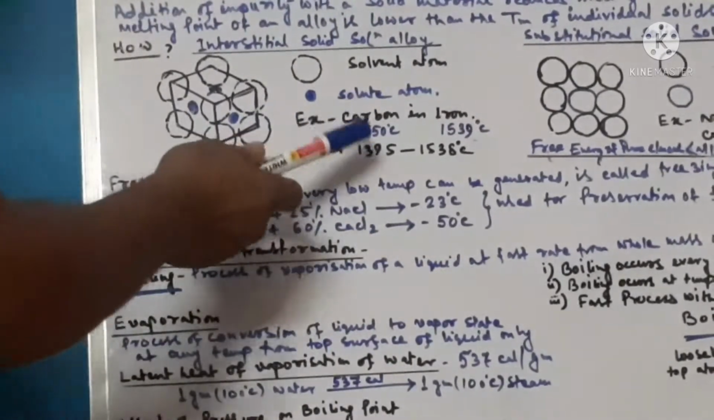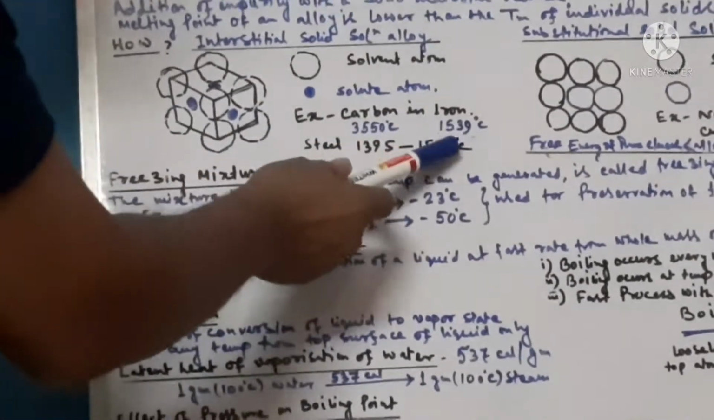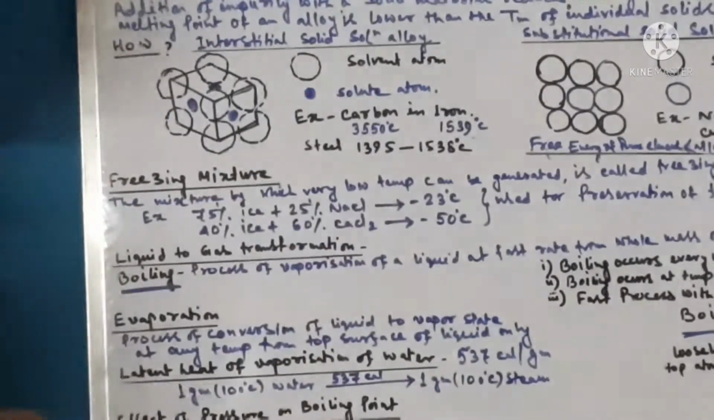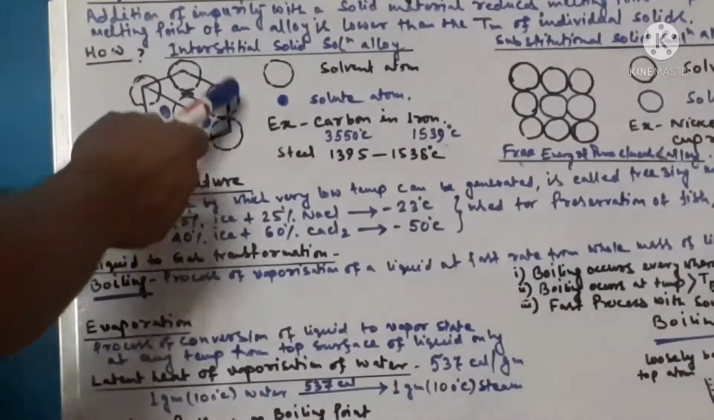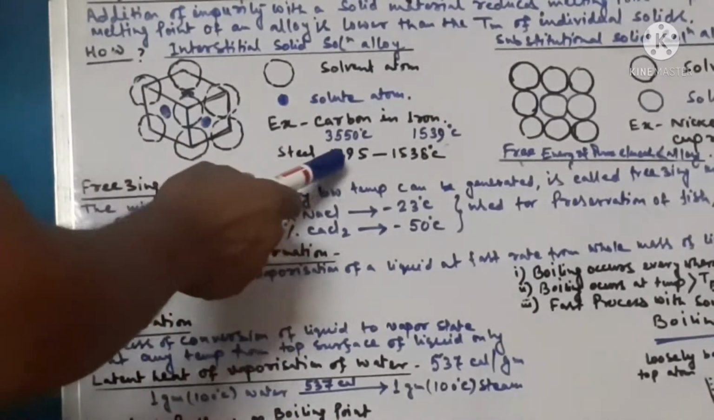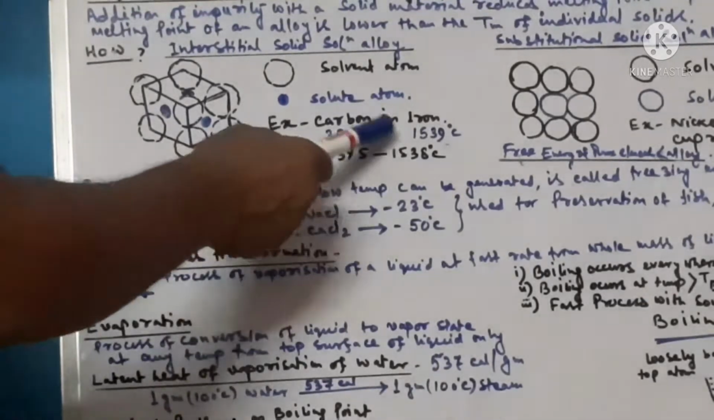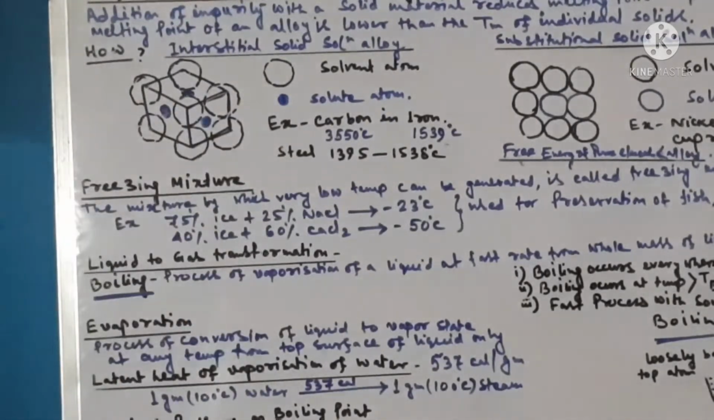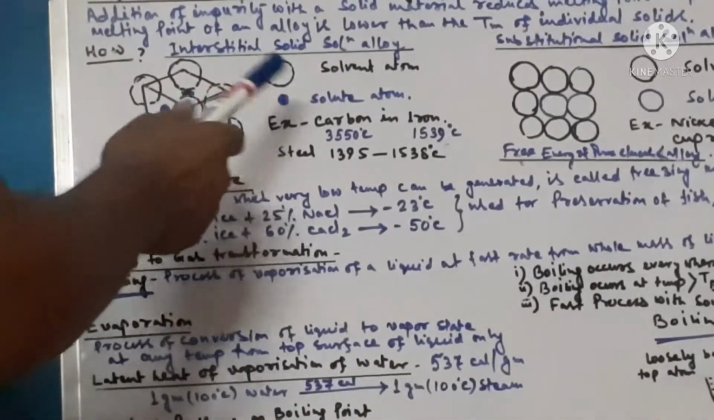We know that the melting temperature of carbon is 3550 and the melting temperature of pure iron is 1539 degree centigrade, and in case of steel the melting temperature becomes 1395 to 1538 degree centigrade depending on the amount of carbon present in the alloy system. So this is the case of interstitial solid solution alloy.